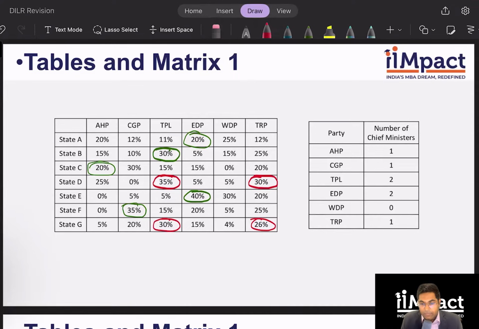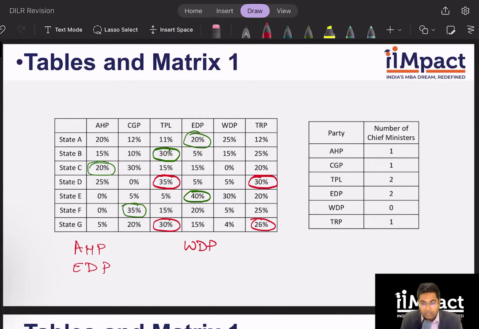Now, guys, can EDP win without being in coalition with AHP in state A? No, right? Because there are only maximum 3 parties which can have a coalition. So I know for sure that AHP and EDP are in one coalition. And I also know WDP is not in that coalition. WDP is outside.